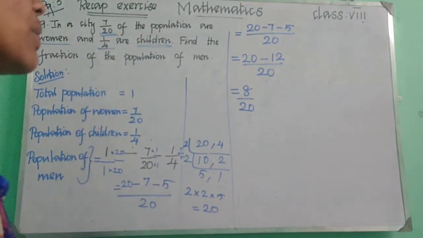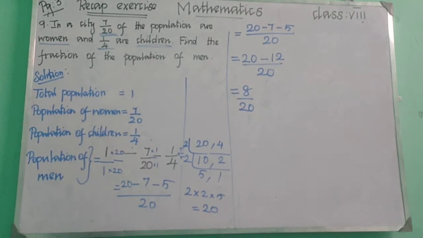Okay children, you can take down this in your classwork notebook by pausing the video. Simply, what was given: the population of women and children are given, 7 upon 20 and 1 upon 4. It was given in fractions, so we are taking the total population as 1. The population of women is 7 by 20, and the population of children is 1 by 4, so that we can find the population of men by subtracting all. So 1 minus 7 upon 20 minus 1 upon 4.